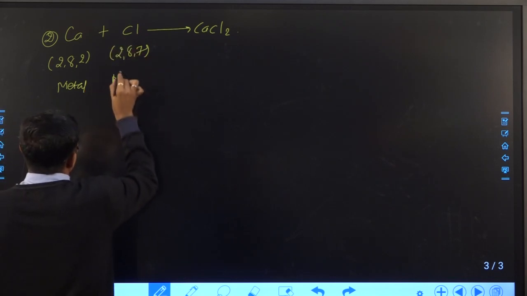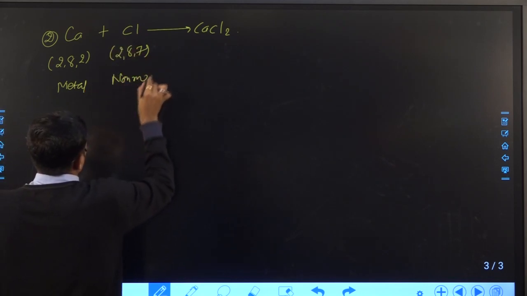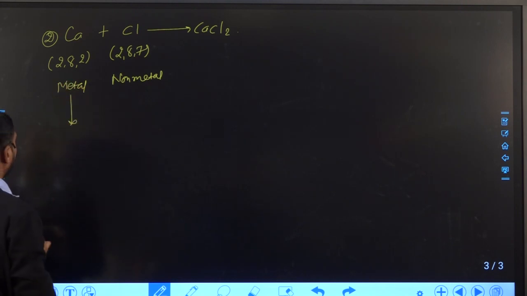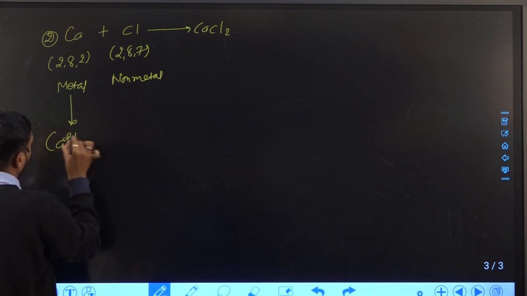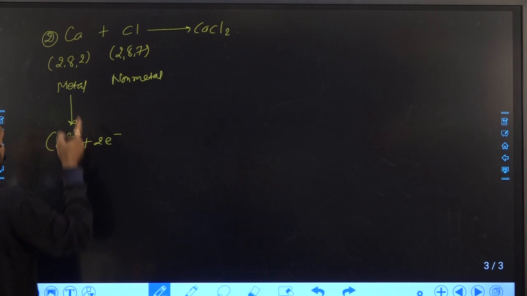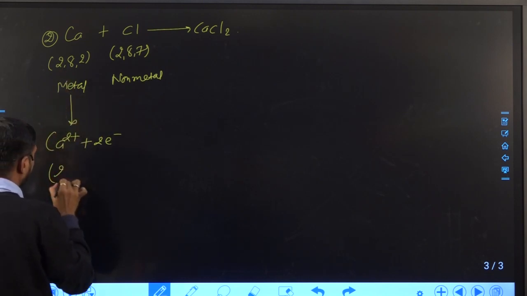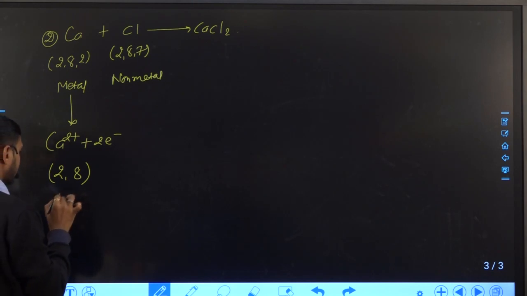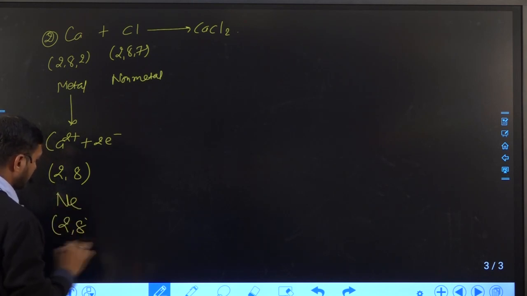Now calcium is a metal while chlorine is a non-metal, right? So calcium, the metal, will lose 2 electrons. After losing 2 electrons, it will become calcium plus 2. Now after losing electrons, the configuration of calcium will become 2,8,8. So it goes to a configuration like the nearest noble gas, argon, right?